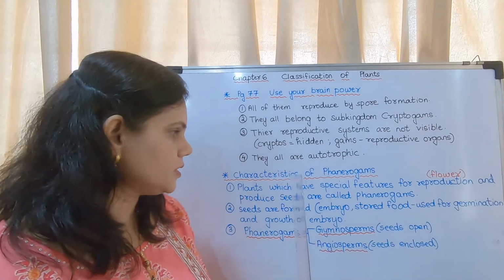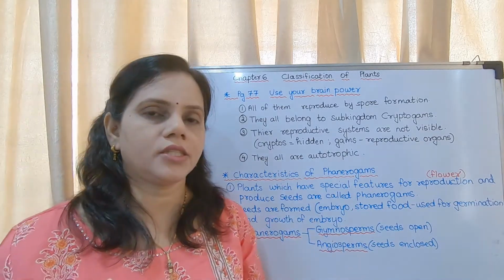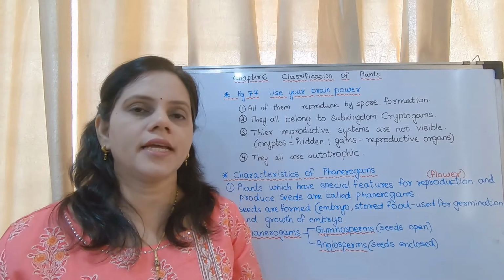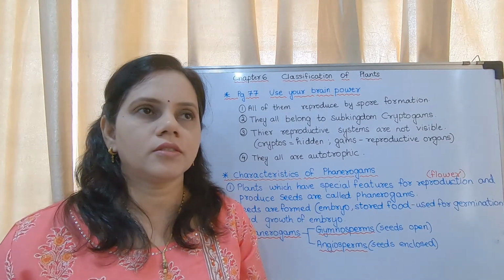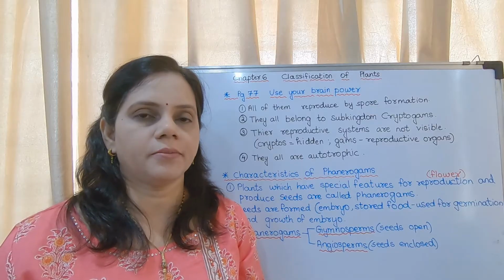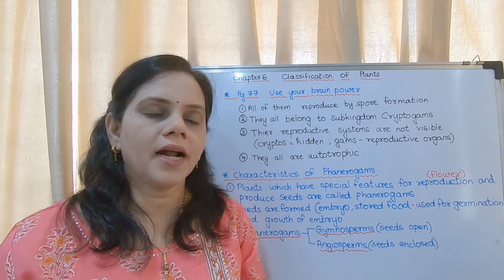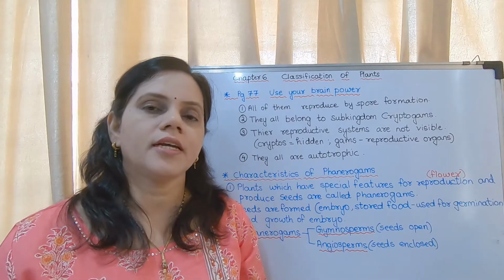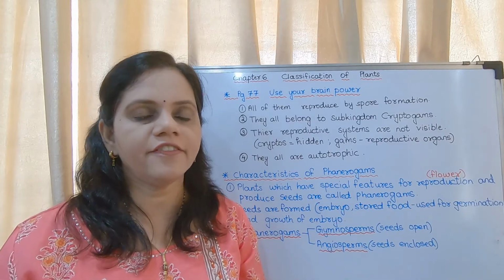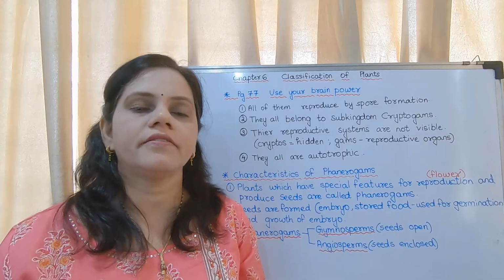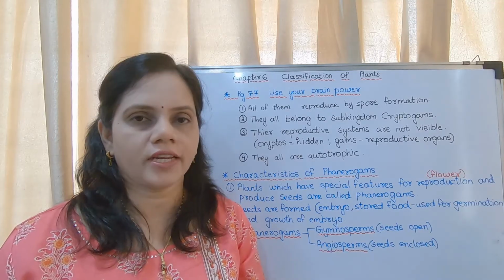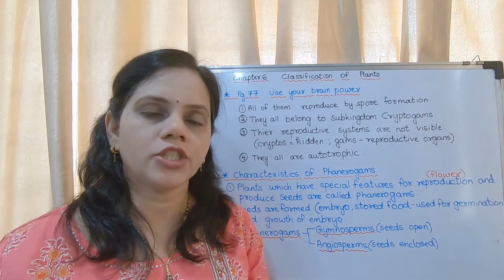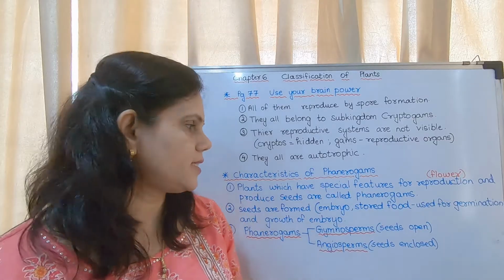Okay, now the next is characteristics of phanerogams. Now the next subkingdom is phanerogams. So plant kingdom is divided into 2, cryptogams and phanerogams. Cryptogams are non-flowering, phanerogams are flowering. Now we will see the characteristics of phanerogams. This is a 2-mark question. The question is there in the exercise.